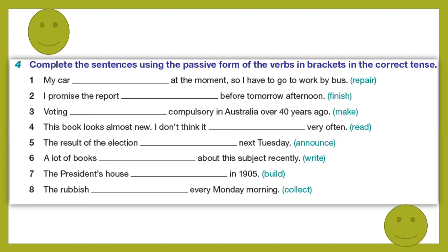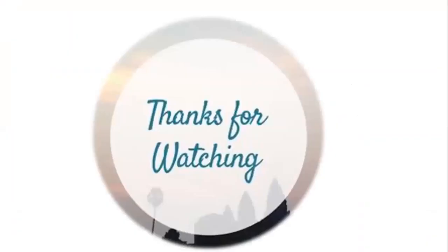Remember what we said before? Once you do this, you can go back to the table before and you can remember that we need here to use is or are, being, and the past participle form of the verb. My car, singular, is being repaired at the moment. So I have to go to work by bus. We copy the complement of the sentence. Now I leave the other sentences for you to watch the video more than once, write down your own notes, and then do the rest of them.